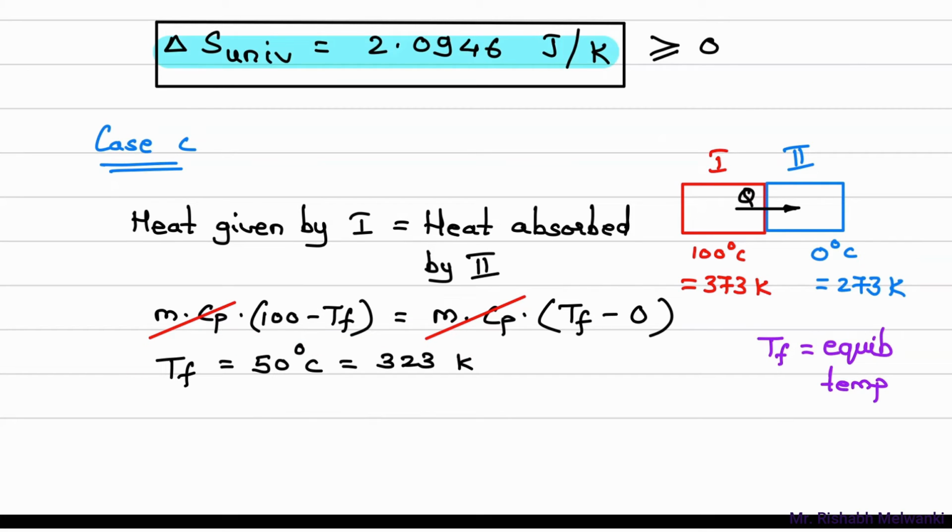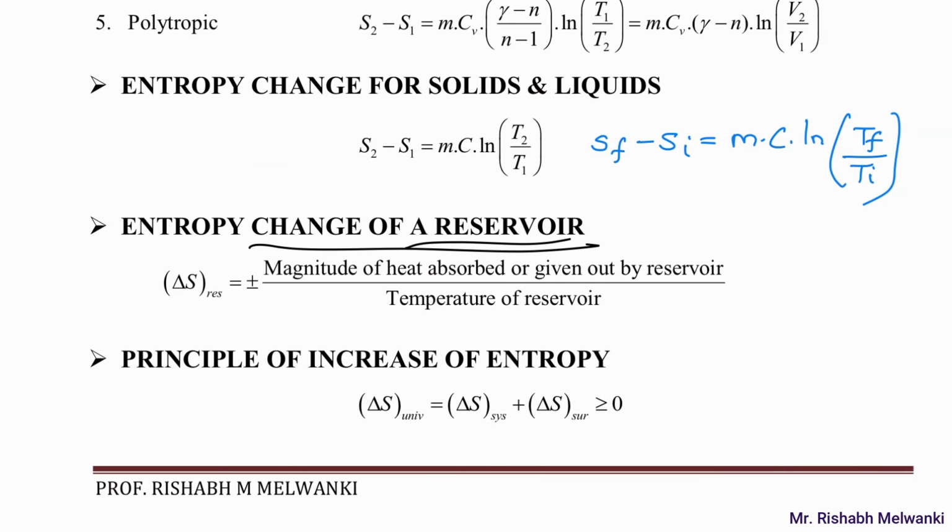So now we will find delta S for first copper block. Now if you go to the entropy formula list, what is entropy change for solids? S final minus S initial is m c log T final by T initial. So write down this.